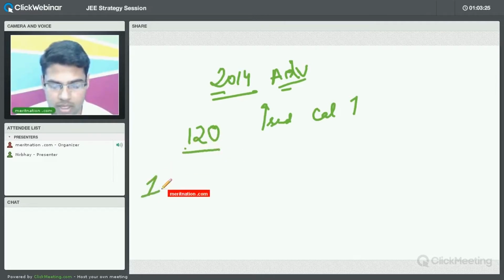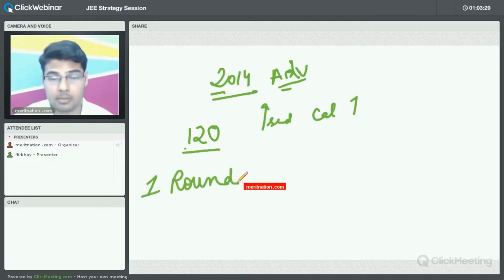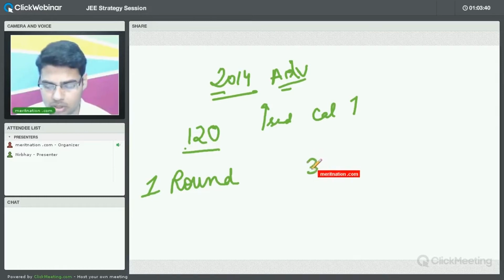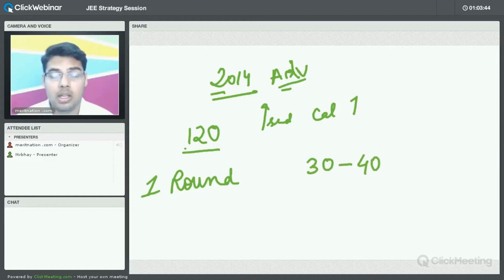So you can have rounds. So let us say we have the first round. What you will do in the first round is select those questions which you feel you can straight away do. You can do them within 1 minute. So there will be around, let us say, 30 to 40 questions. Yes, 30 to 40 questions will be such which you can do straight away, without even thinking. So you can do those questions first.